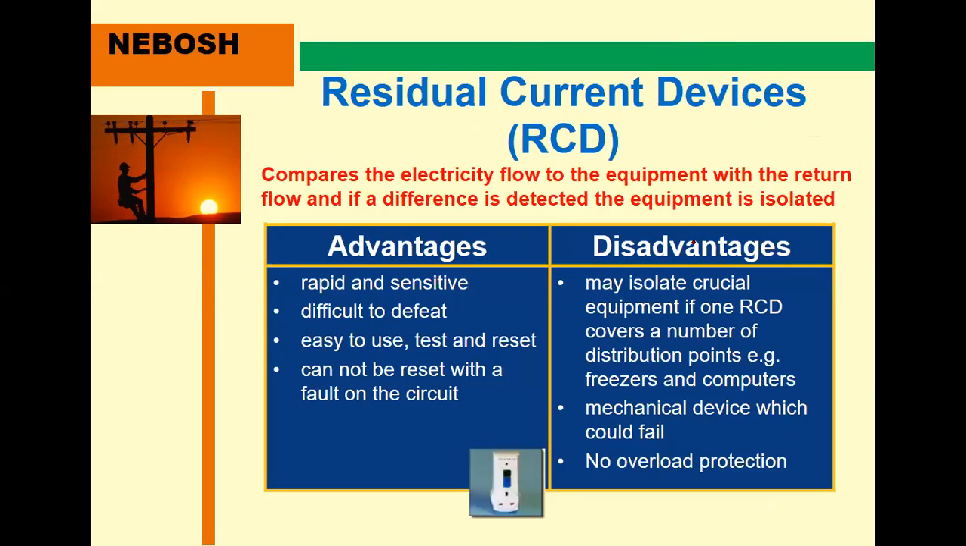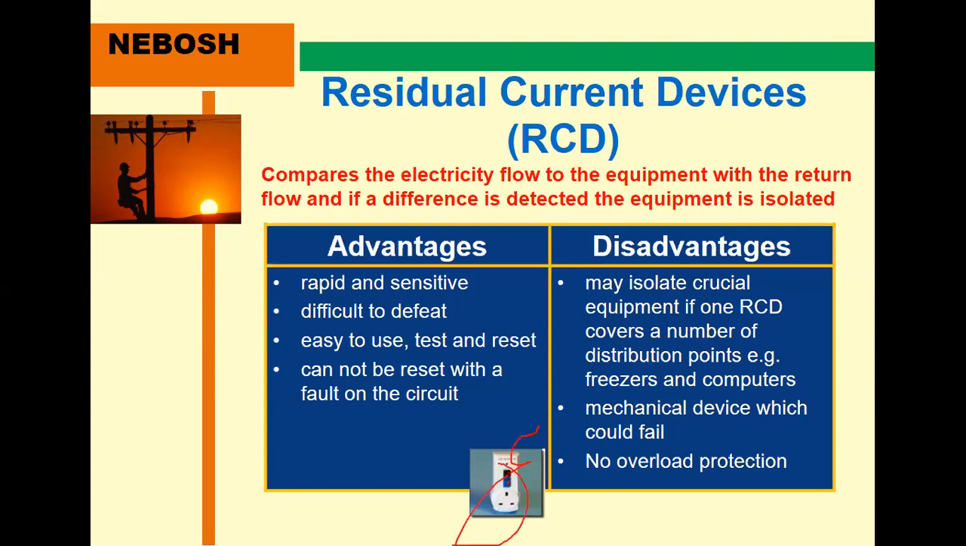Okay, residual current devices, RCD. They compare the electricity flow to the equipment with the return flow, and if a difference is detected, the equipment is isolated. Advantages: rapid and sensitive, difficult to defeat, easy to use, test and reset, cannot be reset with a fault on the circuit. These are the advantages.